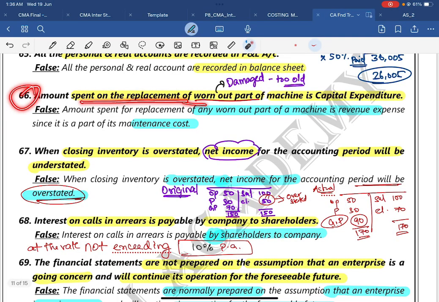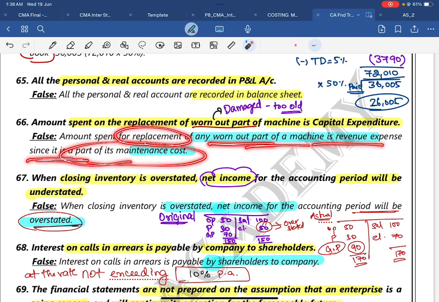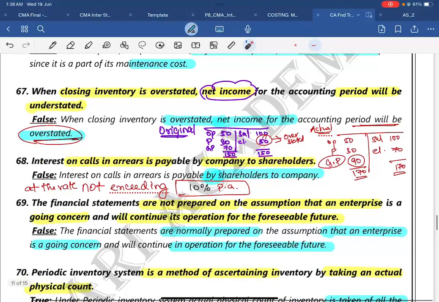Question number 66. Amount spent on replacement of own part of machinery is capital. What is own part? Own part is damaged. It is too old. You cannot use it further. It is a capital expenditure. The answer is false. Amount spent on replacement of any own part of machinery is a revenue expense since it is a part of maintenance cost. Since it is part of maintenance cost, it will not generate any revenue over it.